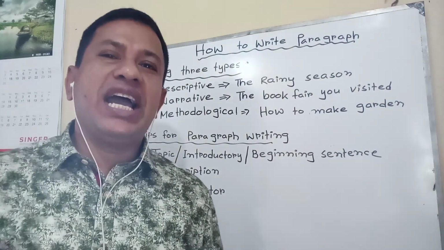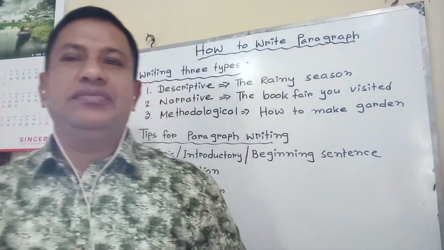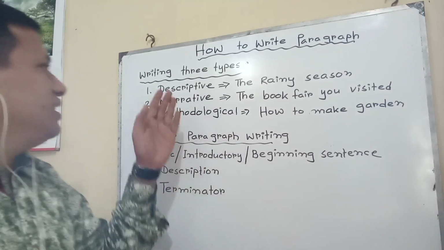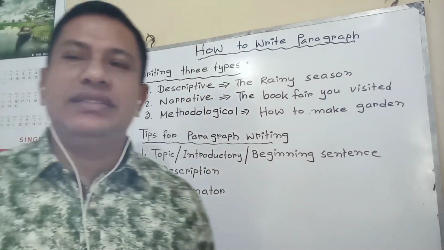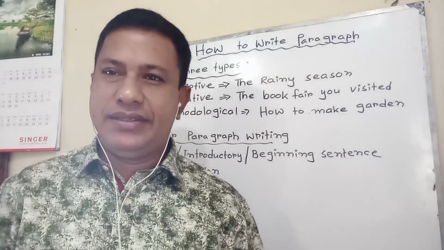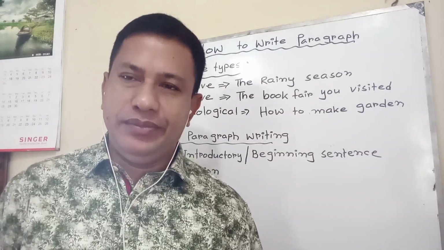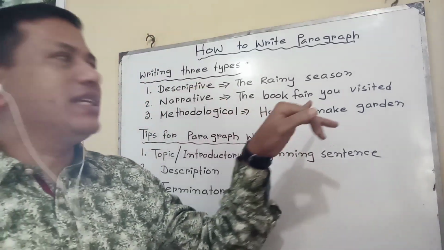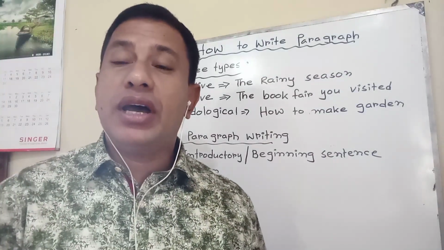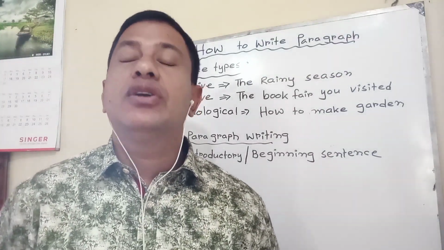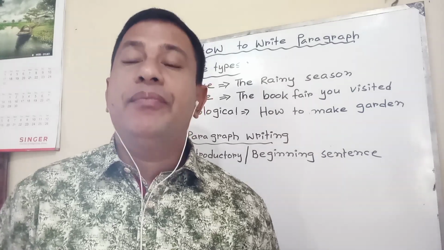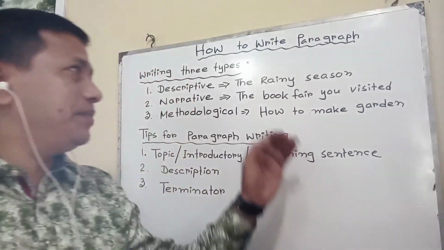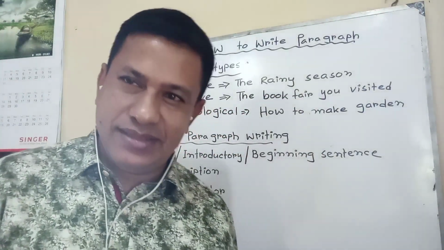Writing has three types. Any type of writing is included in three types, such as descriptive, narrative, and methodological. Descriptive writings, which only describe, especially in present tense, are called descriptive writing, such as the rainy season or a book fair, traffic jam, load shedding, railway station, bus station. These types of writings are always descriptive and always in present tense.